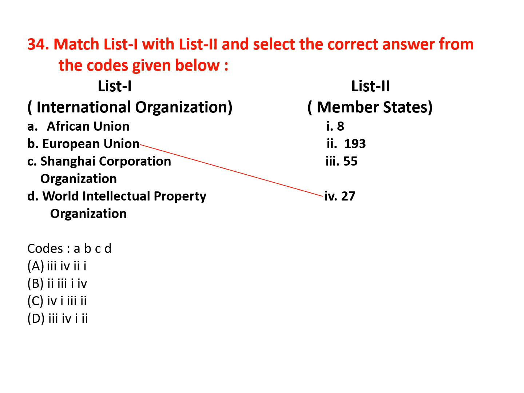Now you have to match the international organization with member states. European Union has 27 member states. African Union has 55 member states. Shanghai Cooperation Organization has 8 member states. World Intellectual Property Organization has 193 member states. So the correct option for this question is option D, 3412.